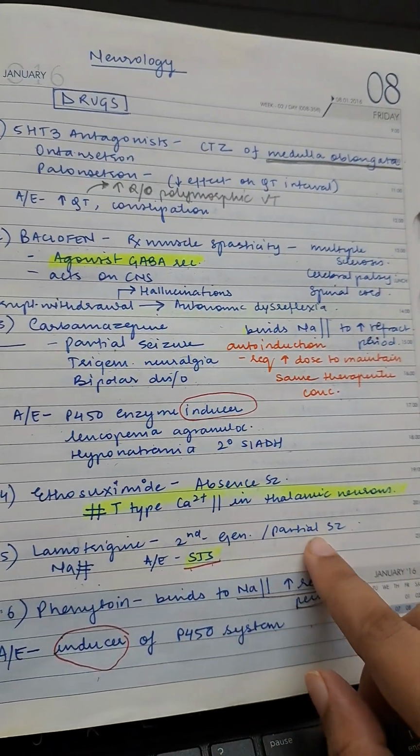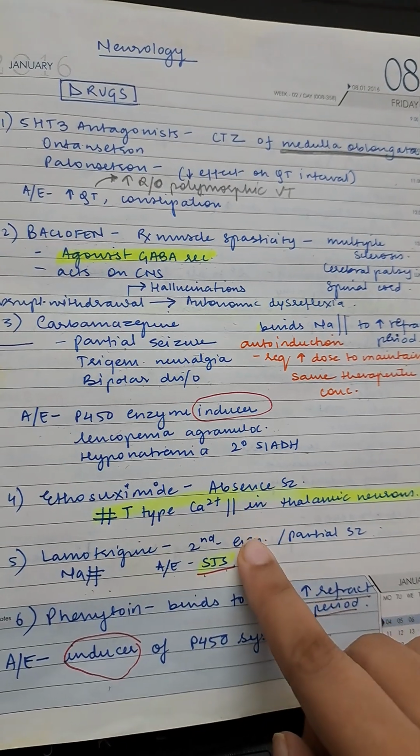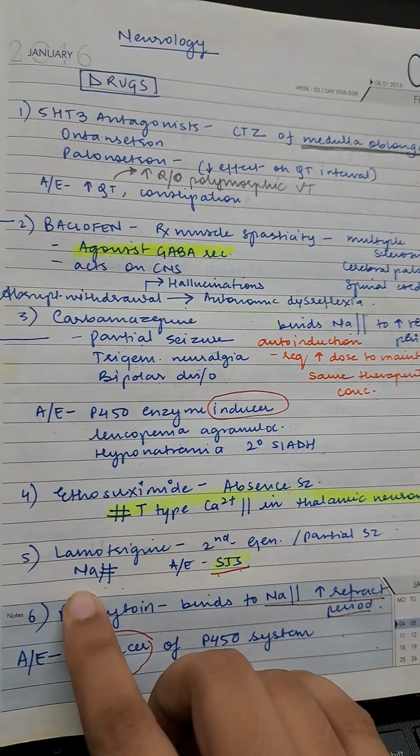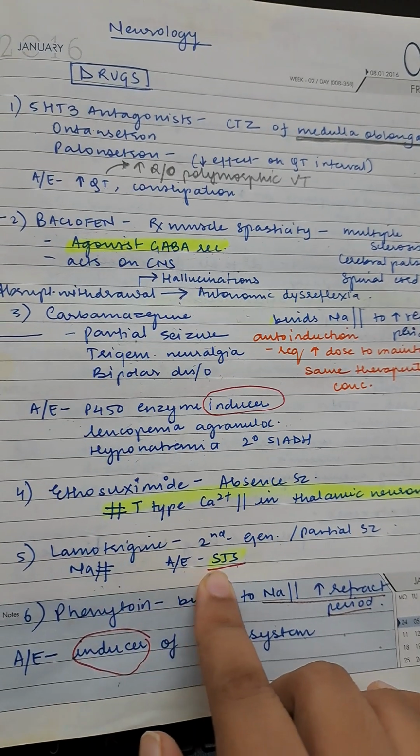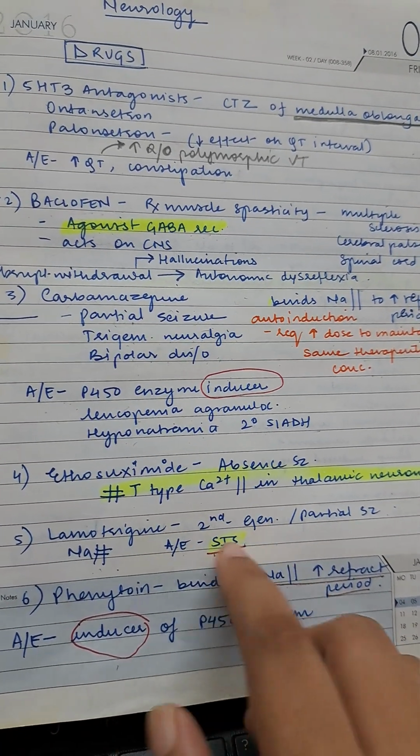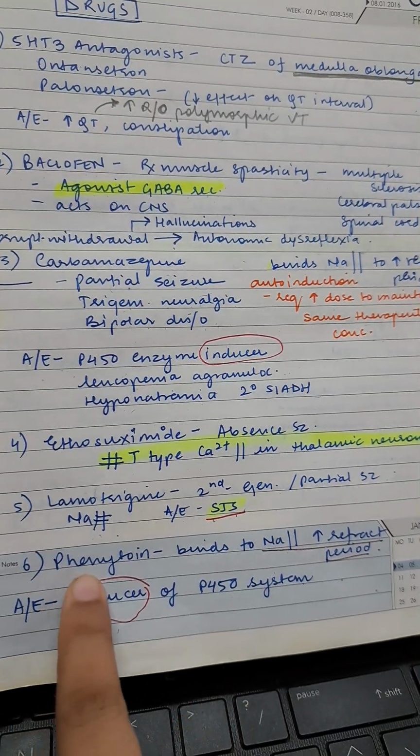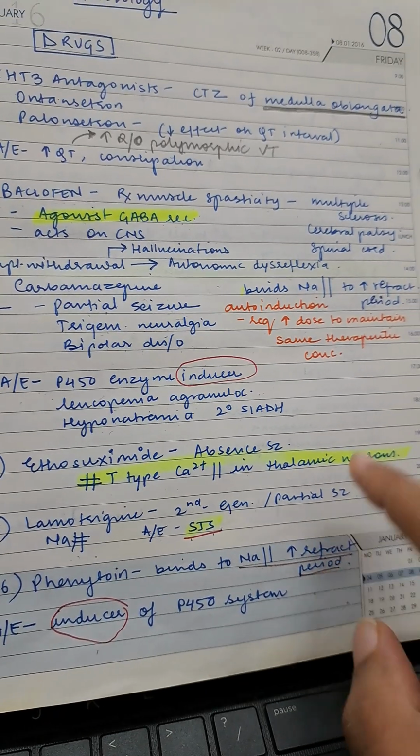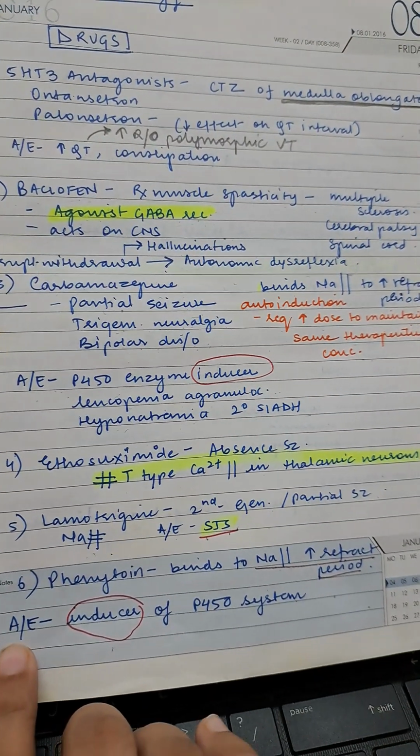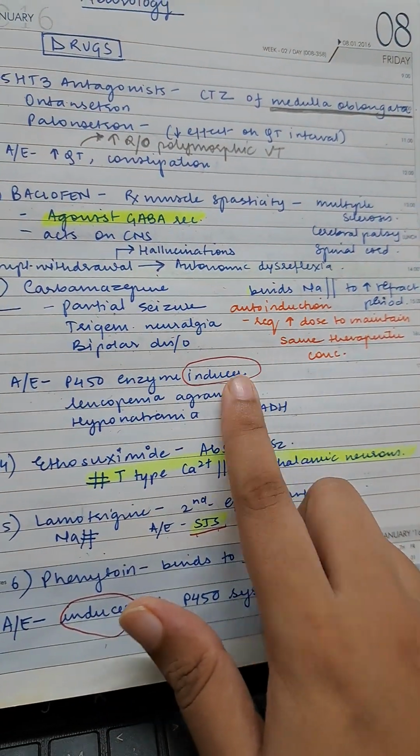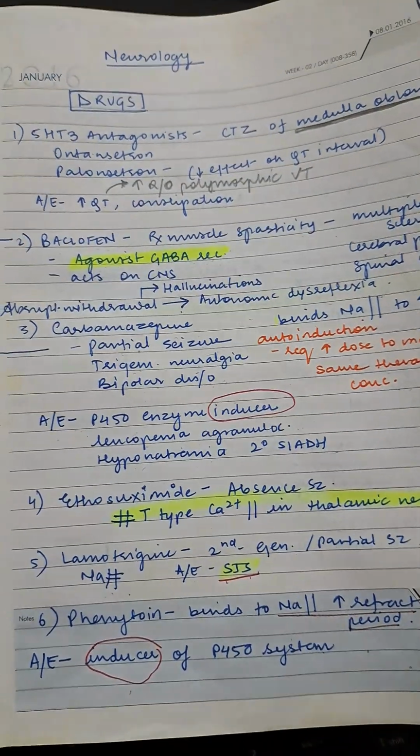Lamotrigine is a second generation anti-epileptic drug. It's used mostly for partial seizures. It is a sodium channel blocker. Main adverse effect is Stevens-Johnson syndrome, for which they'll ask you questions. Now phenytoin binds to the sodium channels and increases the refractory period like carbamazepine. Adverse effect, again, this is an inducer of the P450 enzyme like carbamazepine.